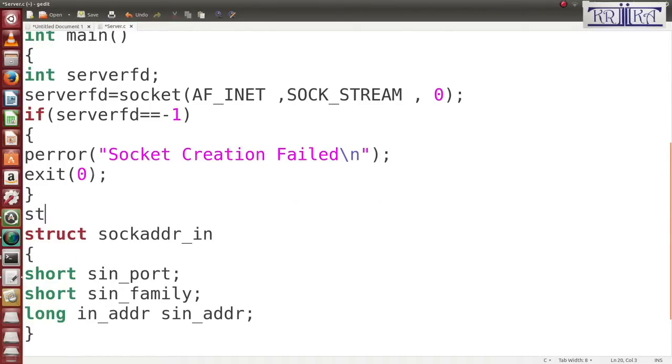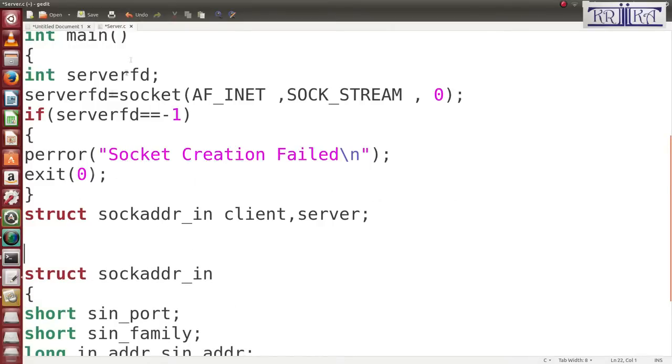struct sockaddr_in. I will take the variables called client and server. Then this is my server program, so the server needs to initialize its own IP address. So how to initialize its own IP address? server dot, first I will assign the port, sin_port is equal to, there is a conversion function htons.